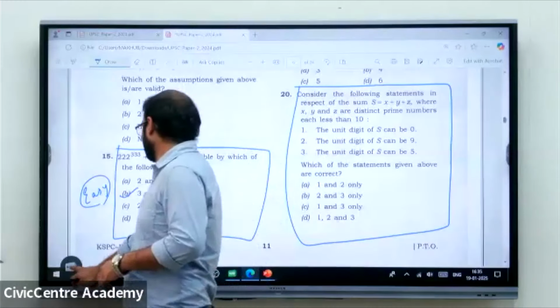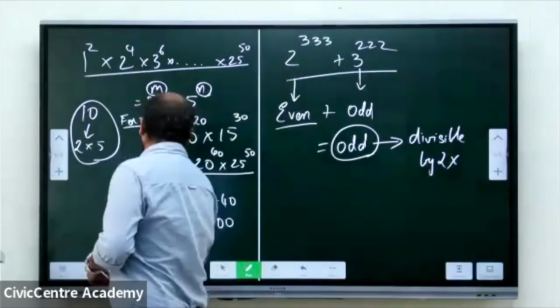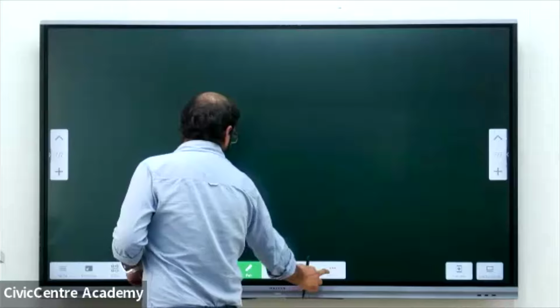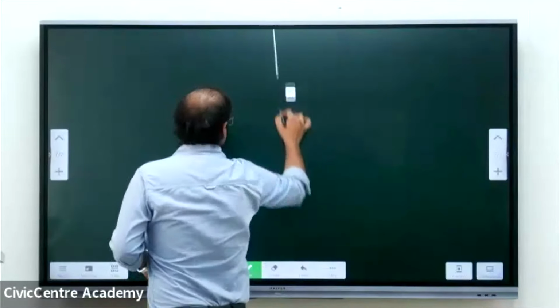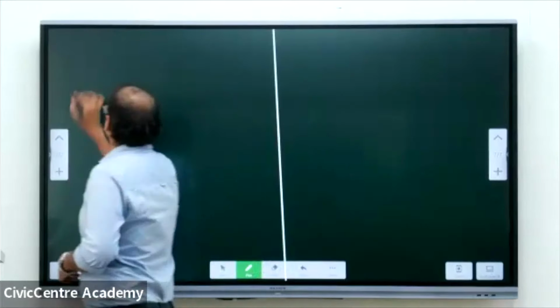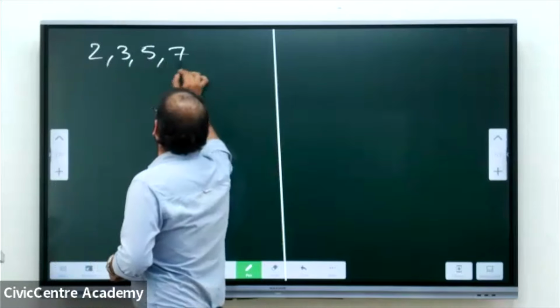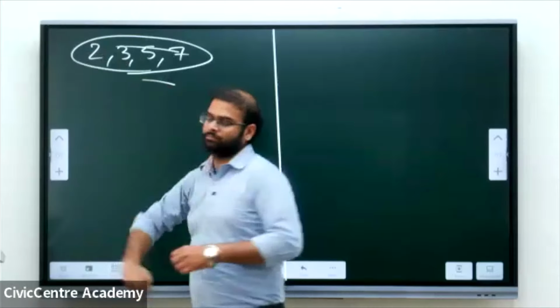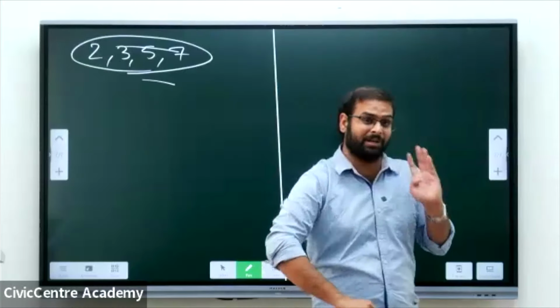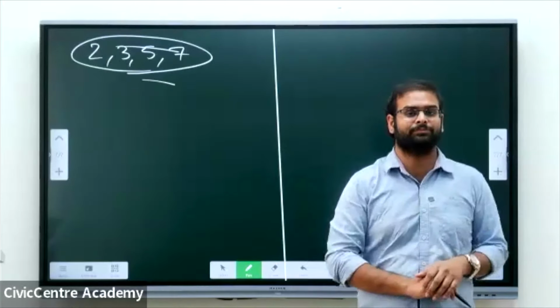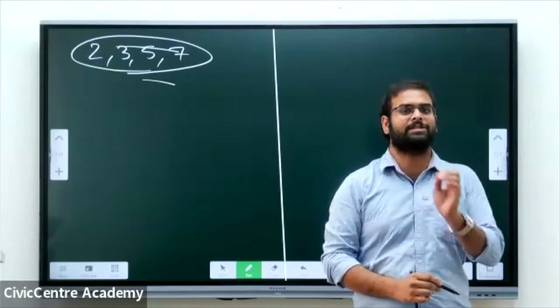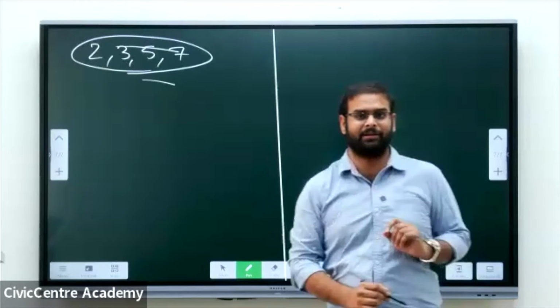We have only 4 prime numbers: 2, 3, 5, and 7. These are the only 4 prime numbers that are less than 10. We need to select any 3 and add them.